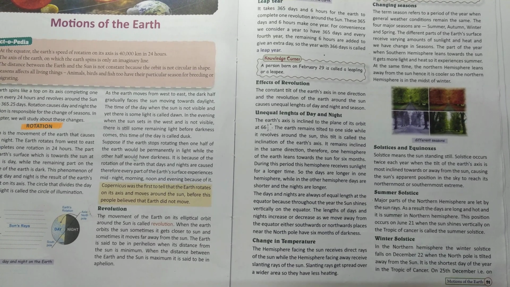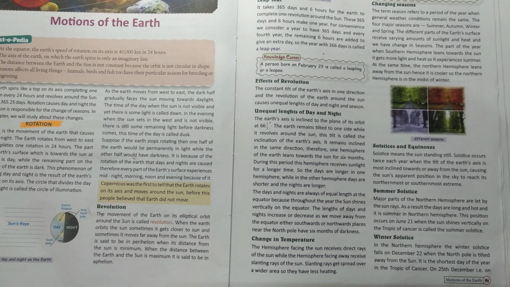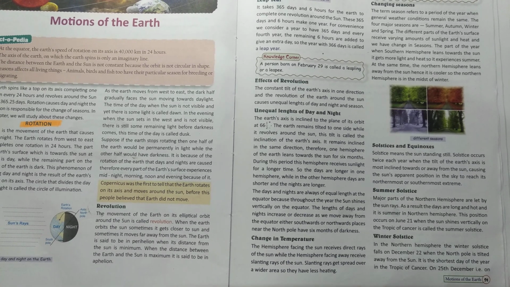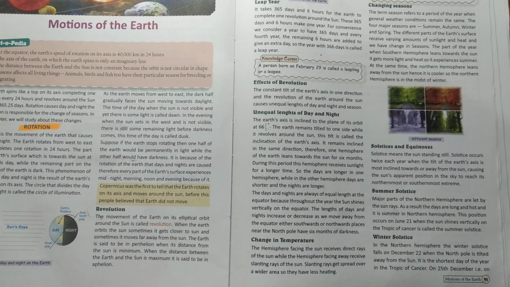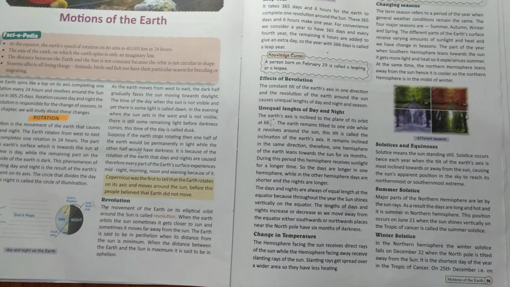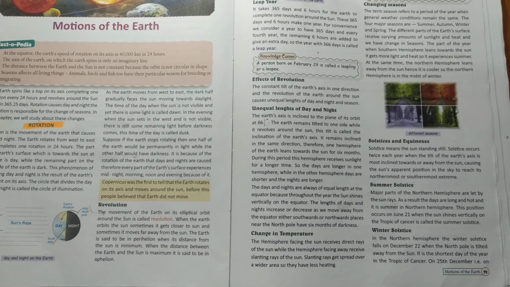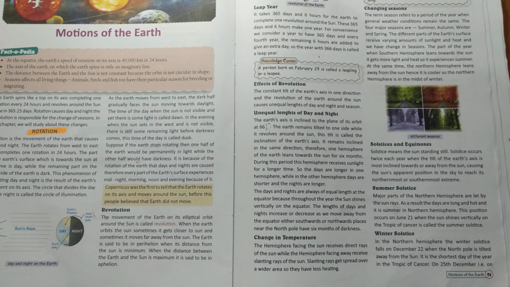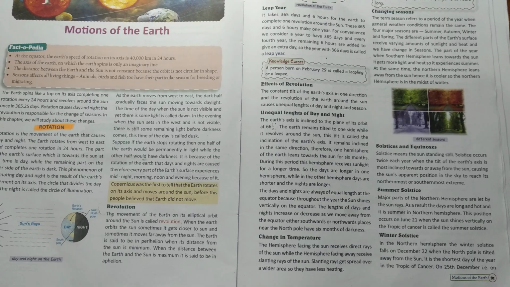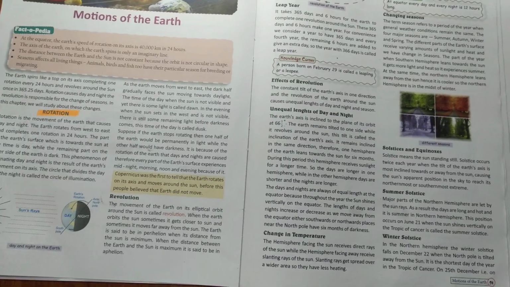The earth's axis is inclined to the plane of its orbit at 66.5 degrees. The earth remains tilted to one side while it revolves around the sun. This tilt is called the inclination of the earth's axis. It remains inclined in the same direction. Therefore, one hemisphere of the earth leans towards the sun for 6 months. During this period, this hemisphere receives sunlight for a longer time.